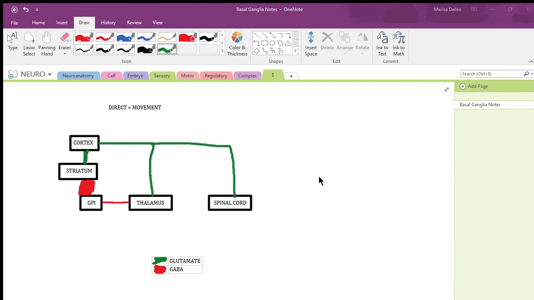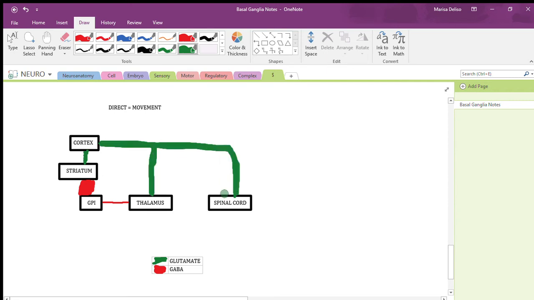Because we have lots of movement, we can use a bigger line there. So that's how we have movement. In simple words, disinhibition of the thalamus causes movement.